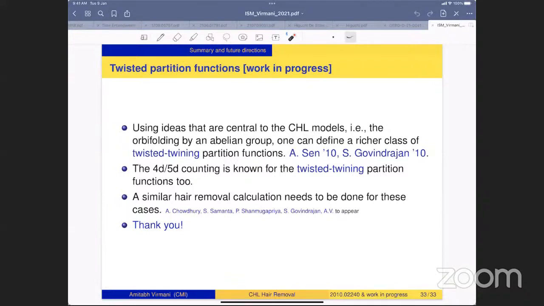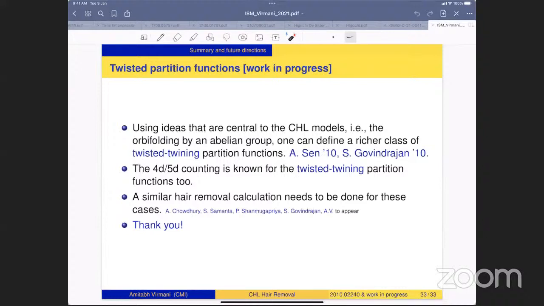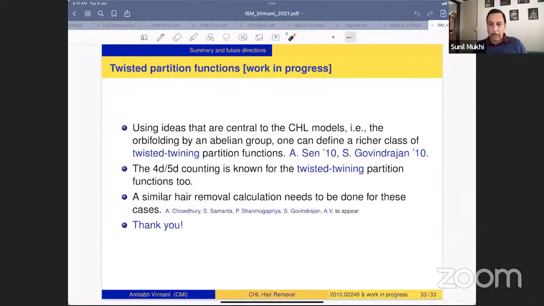But whether this hair removal analysis can be done for such a setup, this I am not aware of. I mean, it should be doable, right? It can't be harder than 4D and 5D. Or is it trivial? I mean, the only possibility is that there is no hair for some reason. No, I mean, there might be hair, but what will you compare? So here the puzzle was that for the BMPV black hole in flat space and the BMPV black hole in Taub-NUT space, the indices were different.